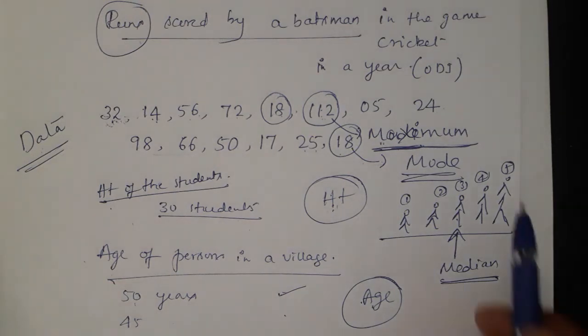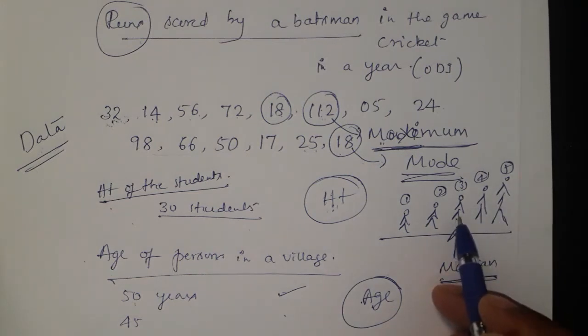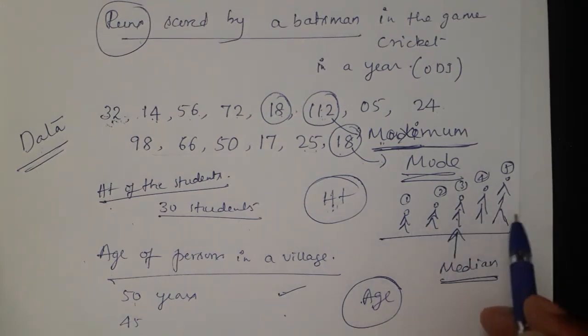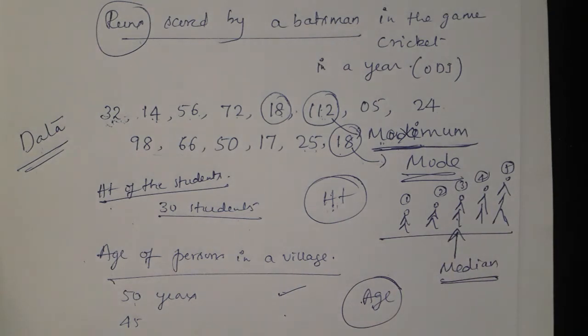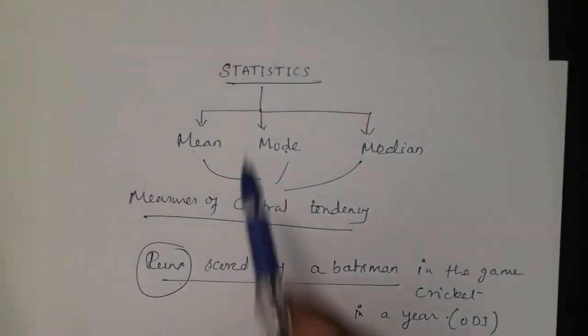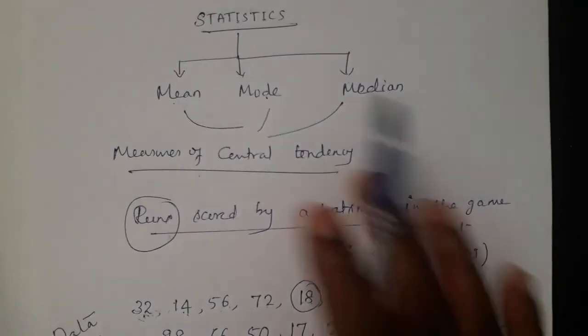But make sure that before finding the middle person or middle number, we have to arrange them in ascending order. Then only we come to know who is standing in the middle. Otherwise, the numbers are simply randomly arranged. We cannot find out who is in the middle, value wise, height wise or age wise. So we have to follow a certain order, either ascending or descending. Any one order we have to follow. Then we can see who is sitting in the middle. So that's why these 3 are called measures of central tendency in statistics.